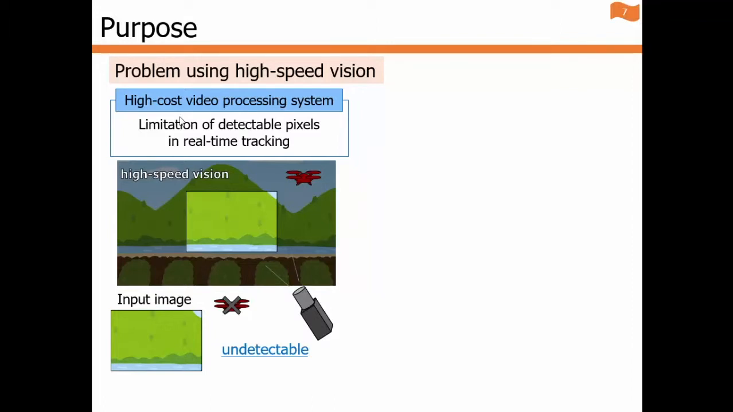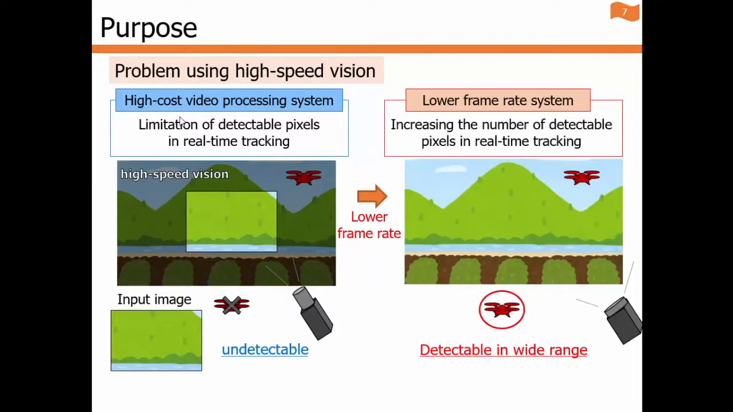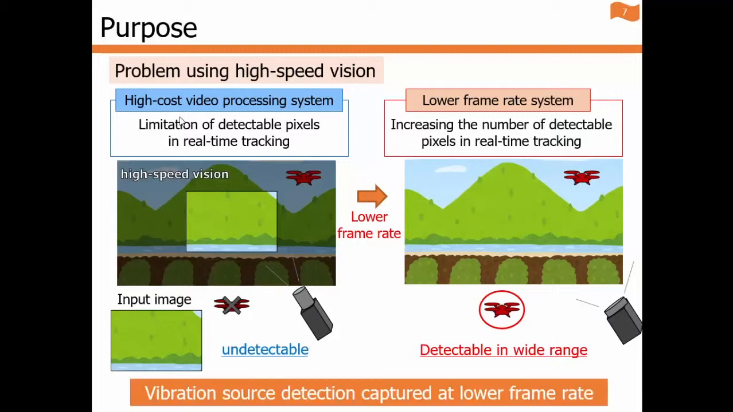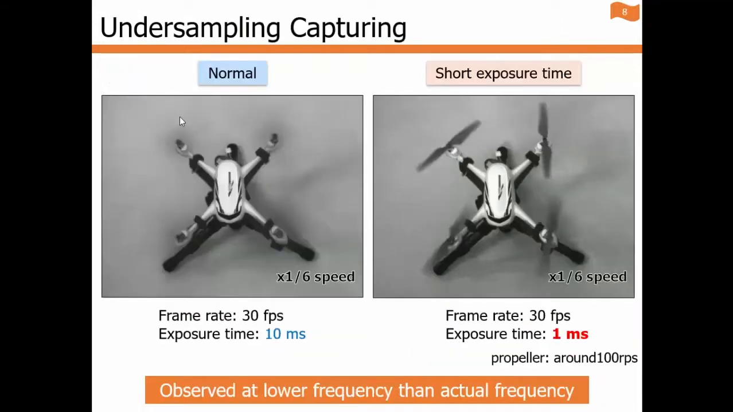So we can monitor drones in a wide range by decreasing the frame rate of the vision system. A lower frame rate of the vision system is desirable. Undersampling is a technique of signal processing where a high frequency signal is sampled at a rate below its Nyquist rate. We use this technique in order to realize a lower frame rate of the vision system.